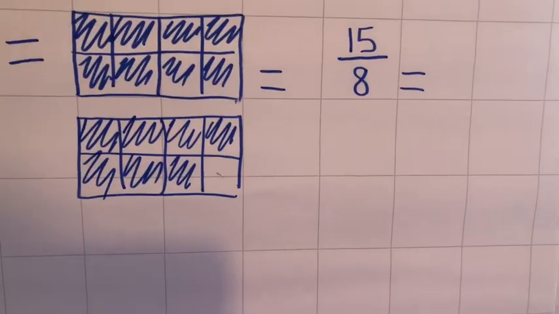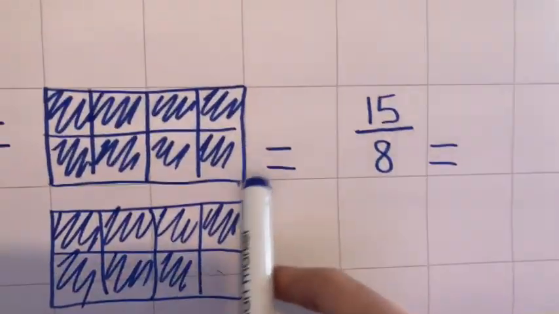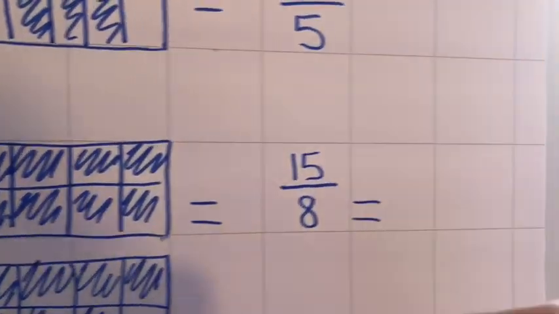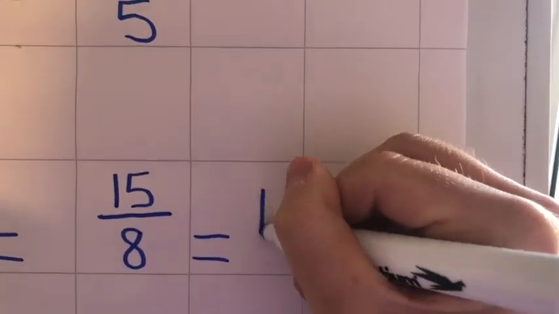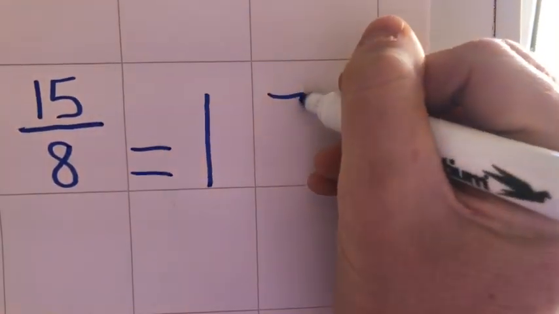However, I can also express that as a mixed number of how many wholes and how many fractions I've got. So, you can see that I've got 1 whole, and then 1, 2, 3, 4, 5, 6, 7.